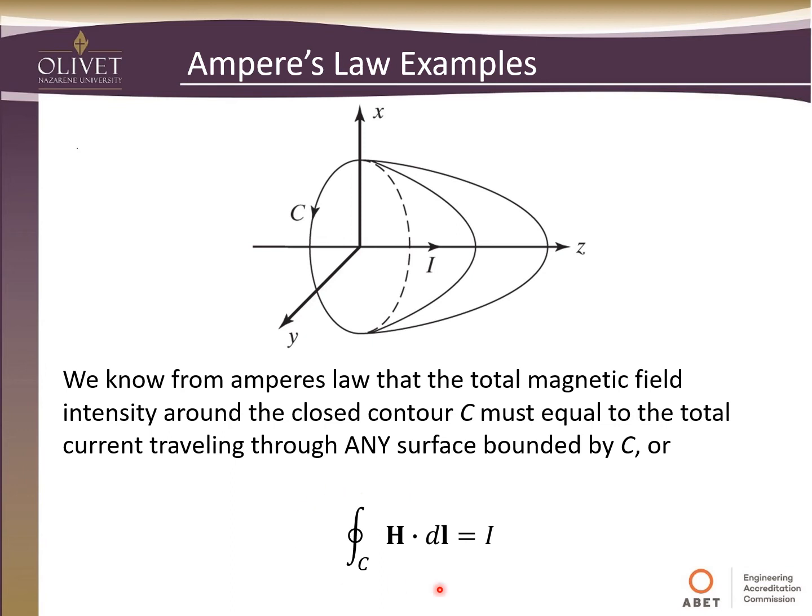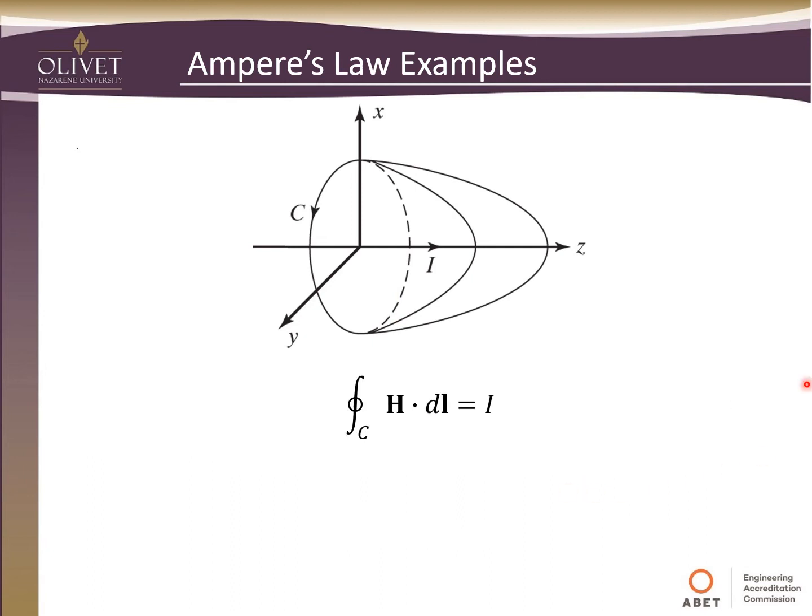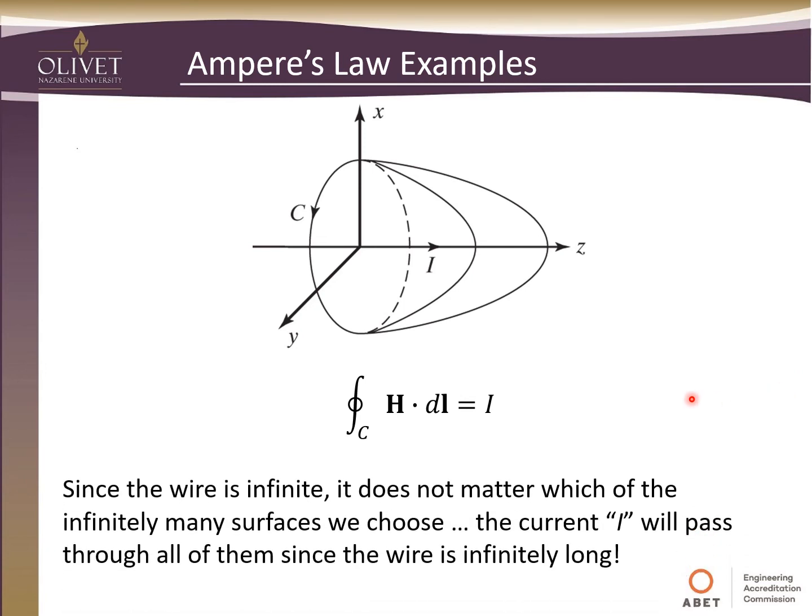And so this is what Ampere's law simplified for this condition tells us, that the sum of this magnetic field around this C is going to equal I, the total current flowing through it. So since the wire is infinite, it doesn't matter which of the infinitely many surfaces we choose, the current I will have to pass through all of them since the wire is infinitely long.